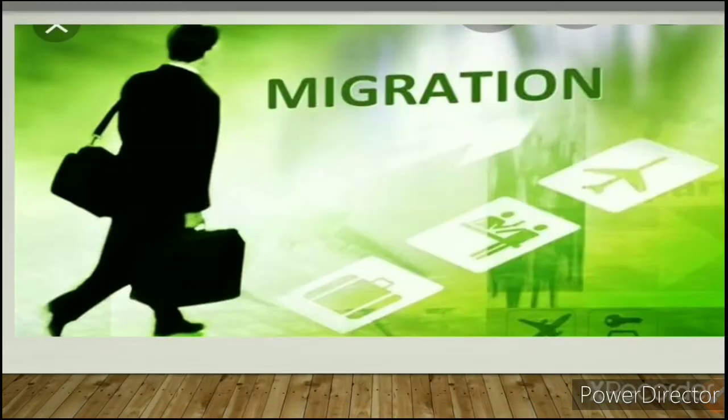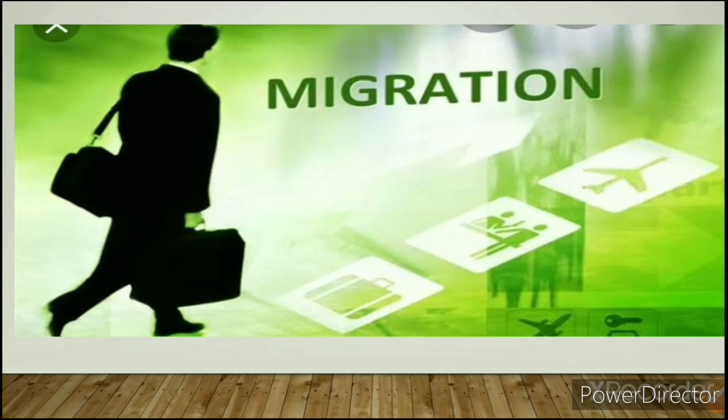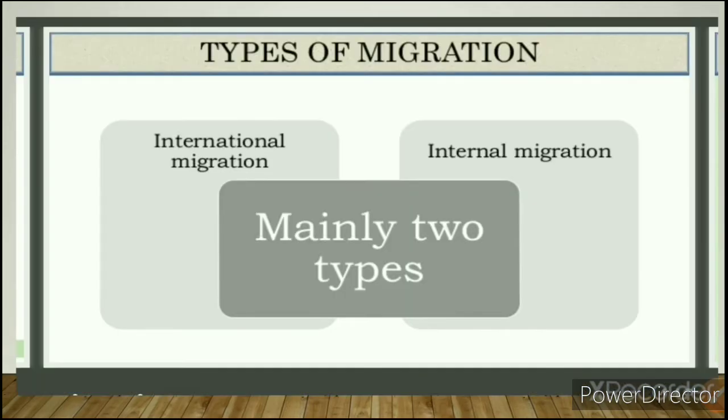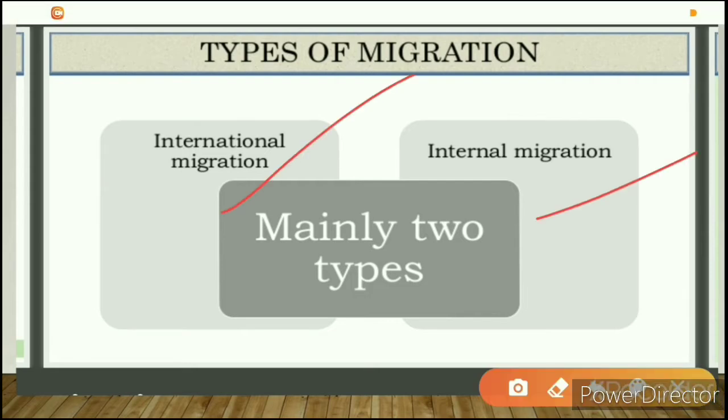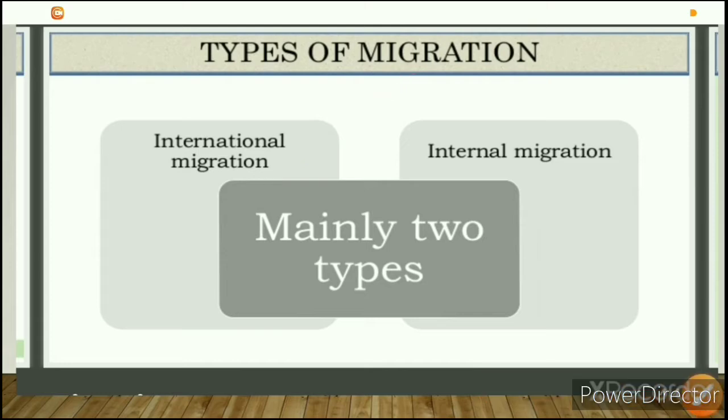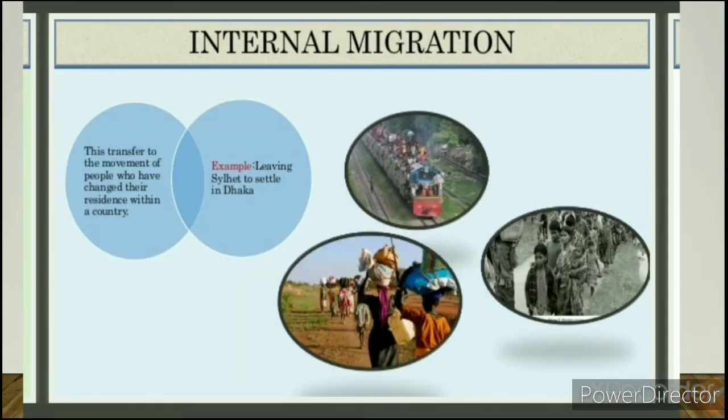In the first part, you learned what migration, emigration and immigration are. Today we'll learn about the types of migration. There are two types of migration: internal migration and international migration. International migration is also known as external migration. So first we will learn what internal migration is.